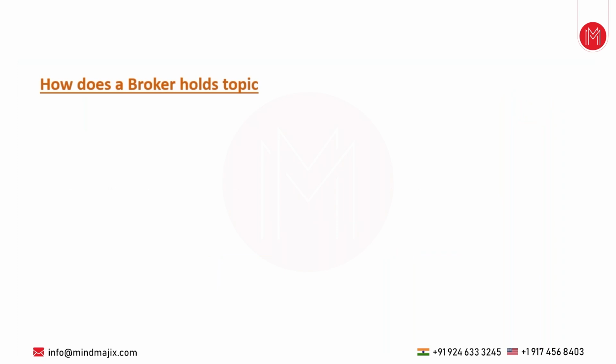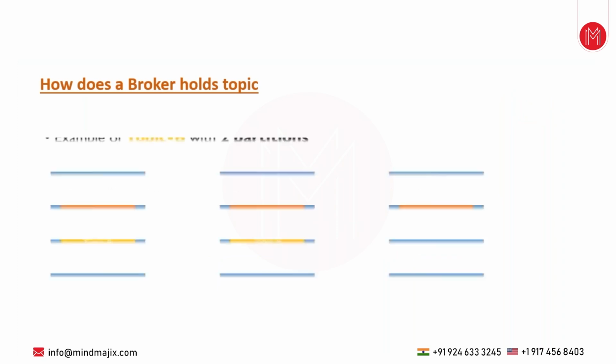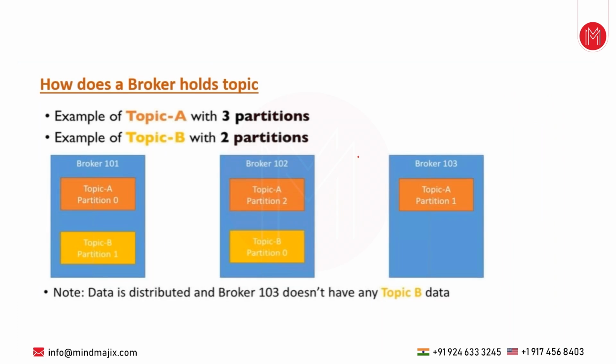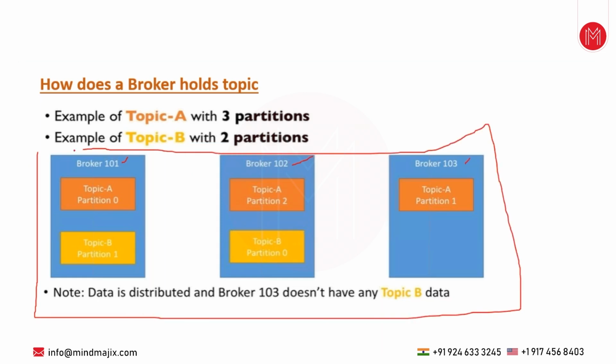Now let's see how a broker holds the topic. It's very simple. See this diagram. For example, I have created a Kafka cluster, a multi-node Kafka cluster with 3 brokers. It means 3 servers. The first server has broker ID 101, the second server broker ID 102, and the third server broker ID 103. It means 3 brokers have unique IDs in one Kafka cluster. So this is the Kafka cluster.